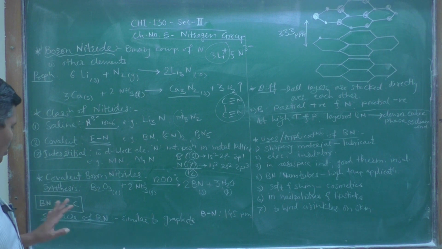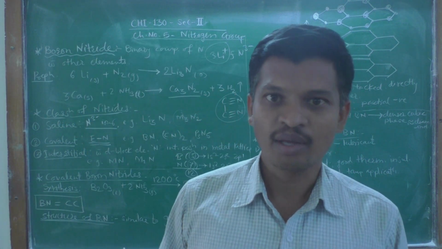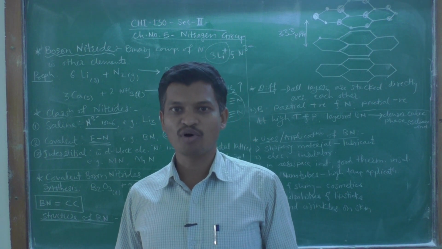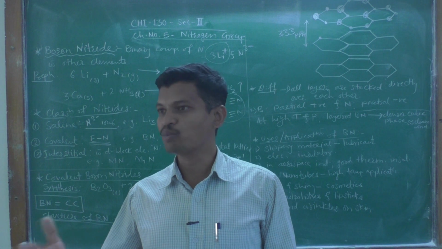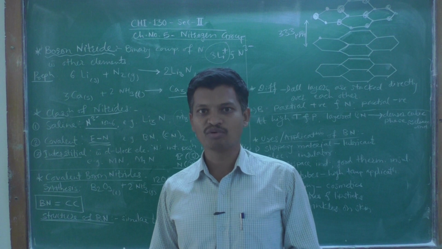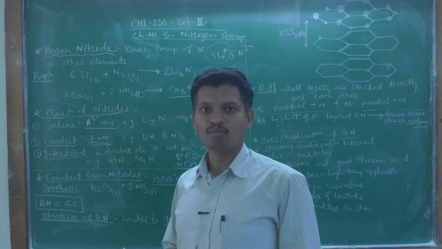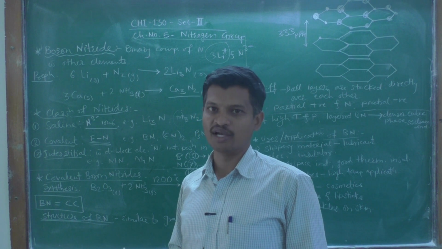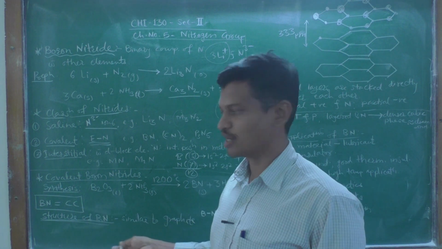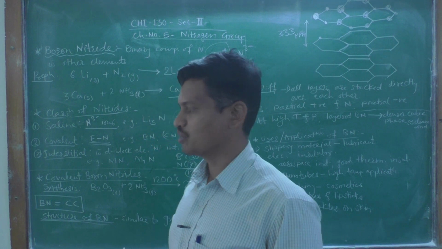We know that carbon has an ocean of compounds formed by covalent bonds, which made a new branch of chemistry, that is organic chemistry, and most of the carbon compounds are covalent in nature. In a similar way, the boron nitride binary compounds are also covalent in nature. Isoelectronic means having the same number of electrons. So BN has 12 electrons and C2 also has 12 electrons.